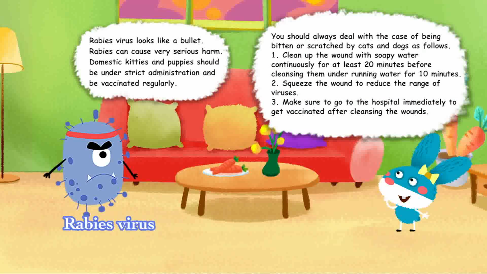Rabies virus looks like a bullet. Rabies can cause very serious harm. Domestic kitties and puppies should be under strict administration and be vaccinated regularly. You should always deal with a case of being bitten or scratched by cats and dogs as follows.